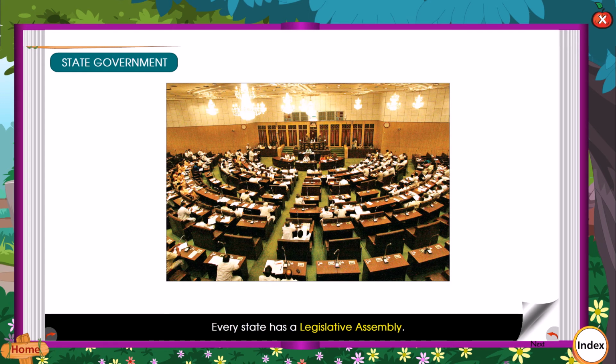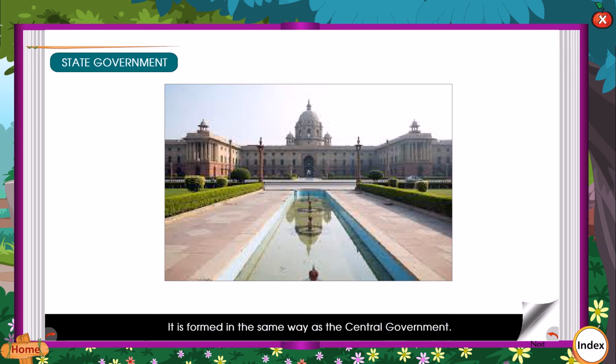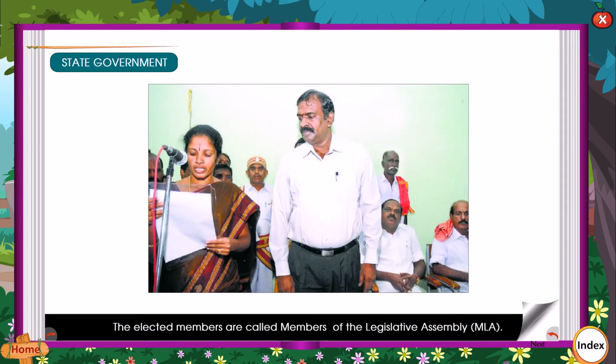State government. Every state has a legislative assembly. A state government looks after the matters of the state. Health, education, agriculture, law and order, etc. are the topics given for the state government. It is formed in the same way as the central government. The members of a state legislative assembly are elected for a period of 5 years. The elected members are called members of the legislative assembly, MLA.